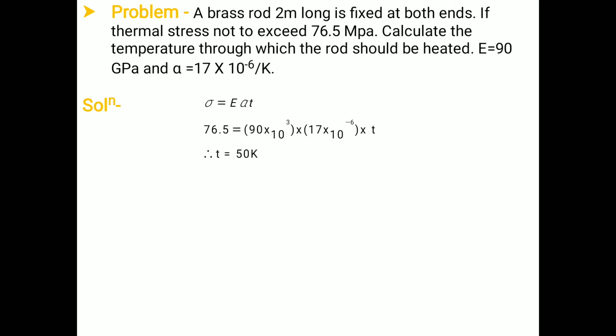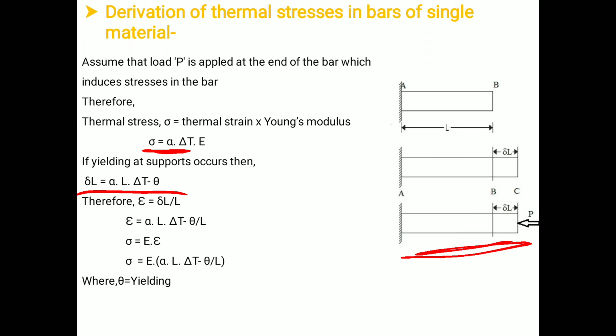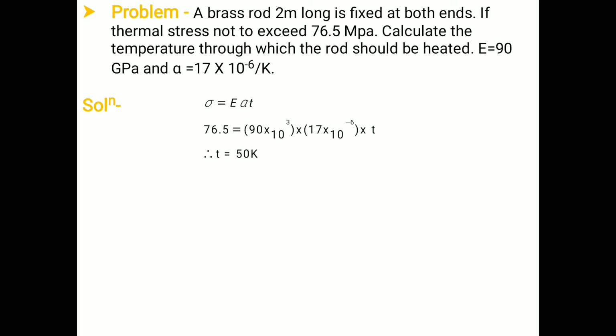Therefore, as we have discussed in the last slide, we have sigma is equal to alpha into delta T into E. If I put the value of sigma, the maximum stress, it is 76.5, the value of E 90 into 10 raised to 3, alpha is 17 into 10 raised to minus 6 into T, we will have T is equal to 50 Kelvin. Now this is the formula which is used to calculate the value of stress or the value of the temperature when a body is subjected to thermal stresses.